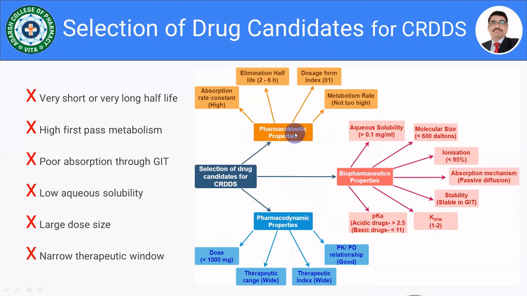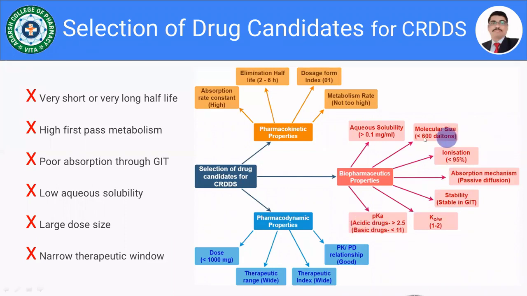These are the pharmacokinetic properties, that is the absorption rate constant, then the elimination half-life, then dosage form index, and the metabolism rate. Isn't it? Are you getting me? So moving towards the biopharmaceutical properties. Very first one, all these are the physicochemical properties of the drug. So almost 1, 2, 3, 4, 5, 6, 7 properties I have listed over here.